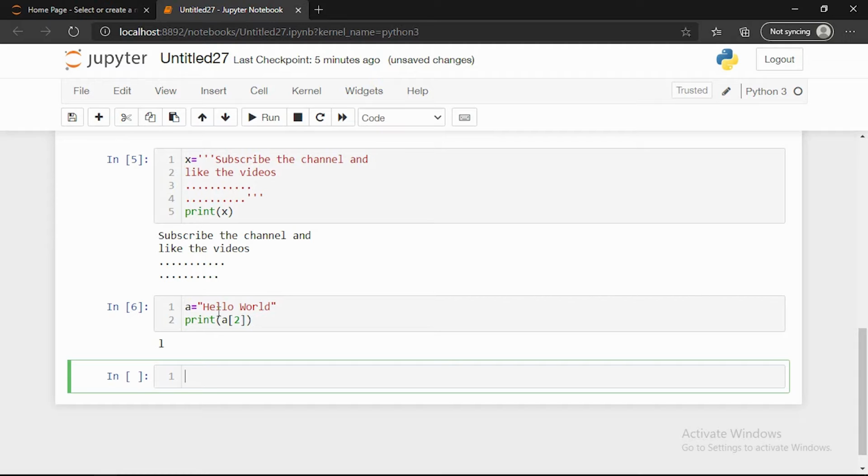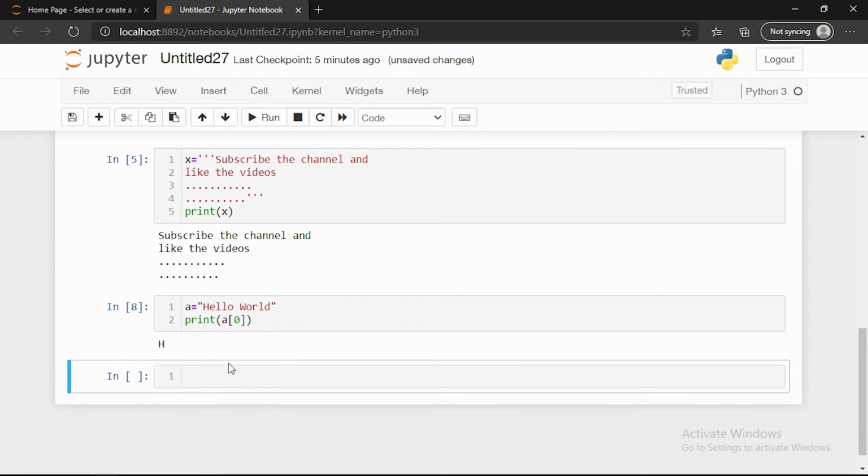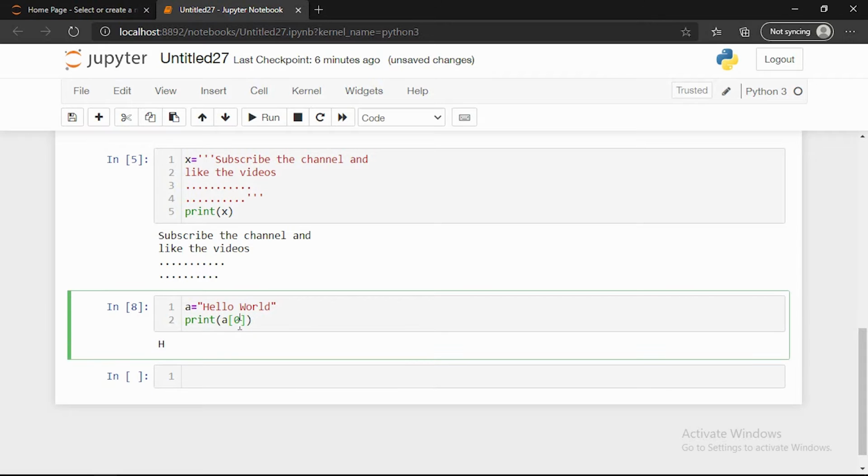Here the same thing you can give. If you give 1, you can see it will print E. If you give 0, it will print H. So you can see the position of a character starts from the 0th position. This is how we can print a single character from the string, by saying which position the character is in.